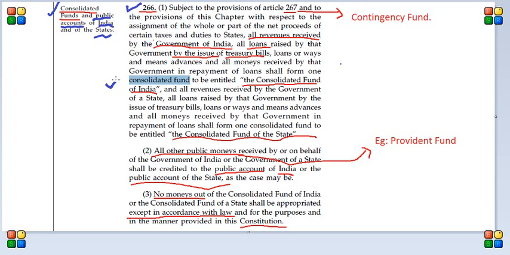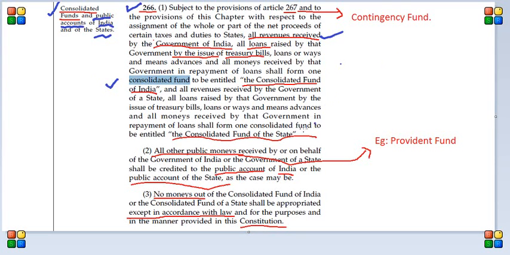Now, the consolidated fund is a fund in which all the revenues received by the government, let's say all the taxes received by the union government and all the loans raised by the government by the issue of treasury bills, go. We know that the government also issues loans through government bills or bonds. All the money raised like that will go into this consolidated fund. That's what is called the consolidated fund.